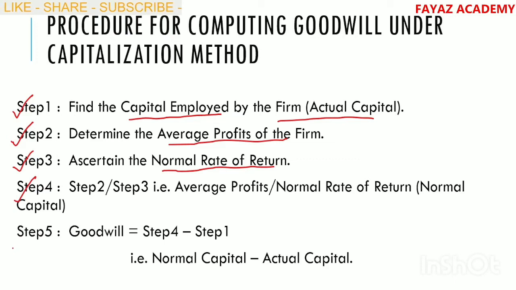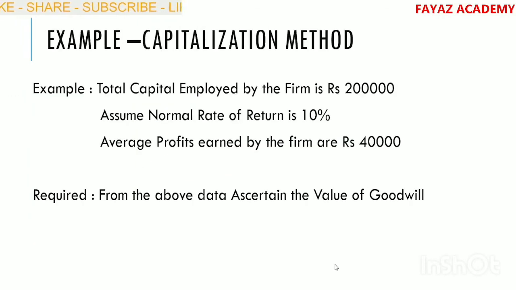Now step number 5, we compute the value of goodwill. That is step number 4 minus step number 1, that is normal capital minus actual capital. Normal capital means average profits divided by normal rate of return, and actual capital means capital employed by the firm. So normal capital minus actual capital, we arrive at the value of goodwill. This is the step-by-step procedure for computing the value of goodwill under the capitalization method. Let us have an example.